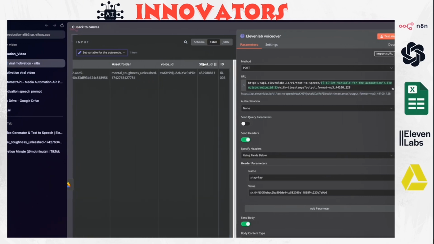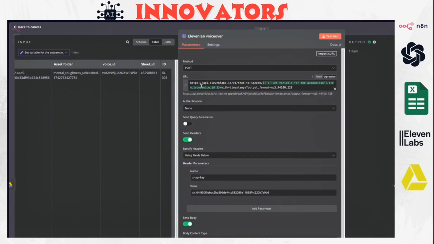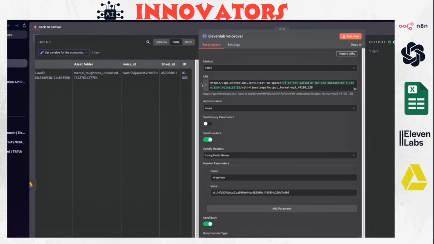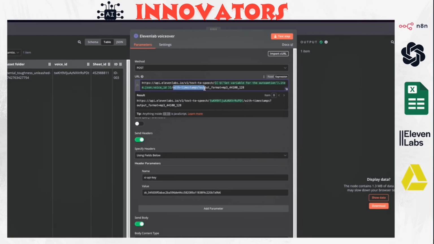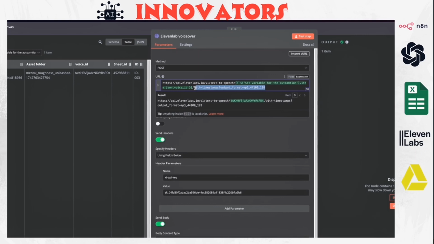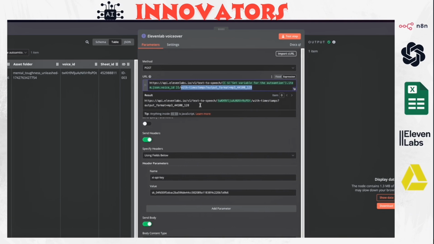We have the voice ID. That's what we need because every single character has a different voice ID. We're just referring to the voice ID for that character. And we just add "with-timestamps", question mark, output underscore format, and basically just copy this one. This is telling it that we need the timestamp, because the timestamp is going to be used to make the voice sync with the captions. So that's why we need it.